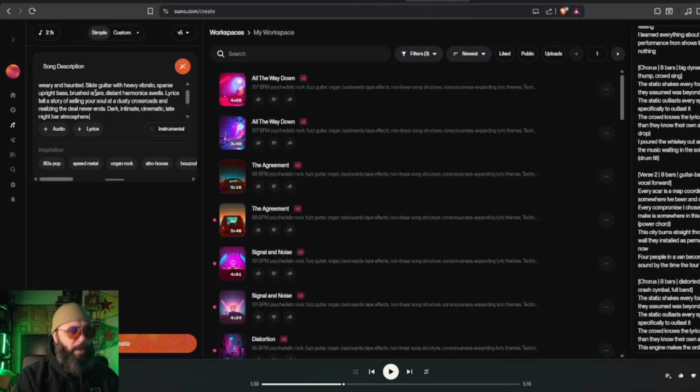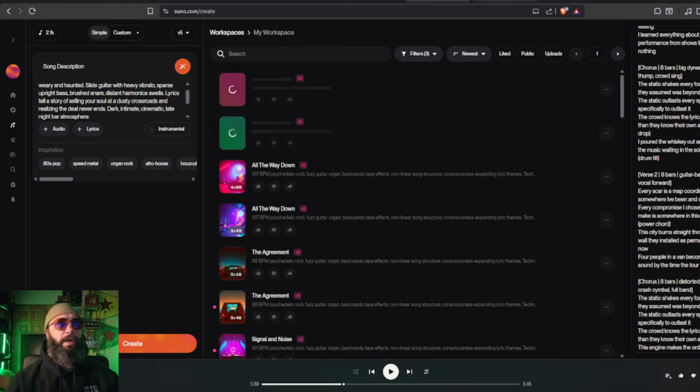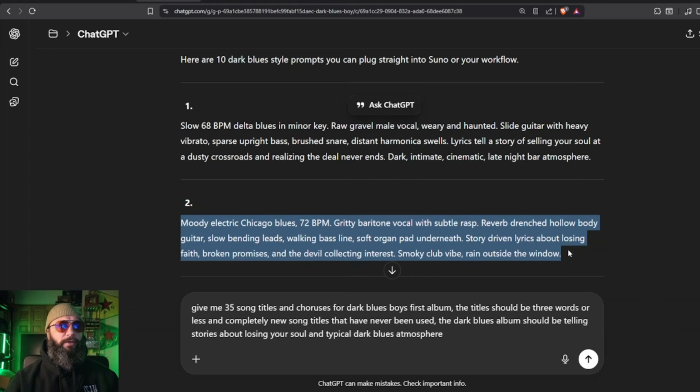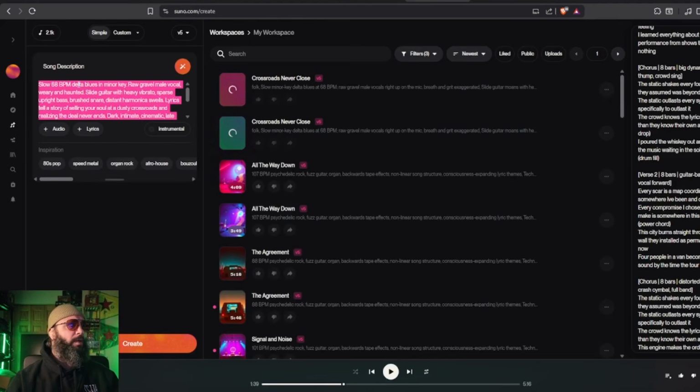So that way we don't have to spend too much time on this. And generate. We're just pasting that prompt right in there. It's going to give us something. And you can do a couple if you want, right? But I like to do 2 or 3 of these. We're going to find our new niche together.